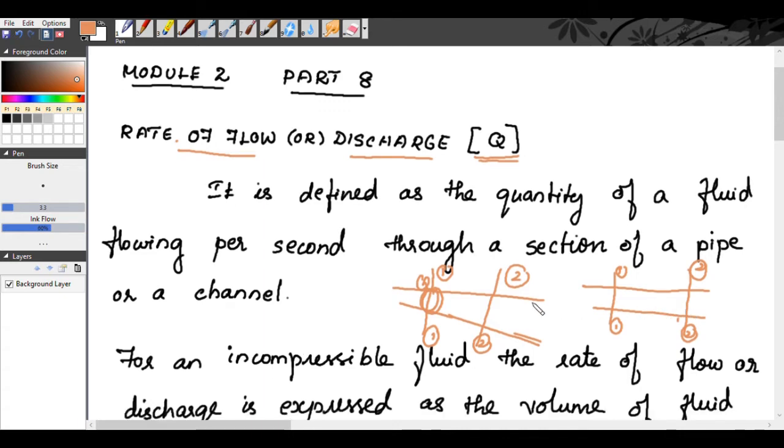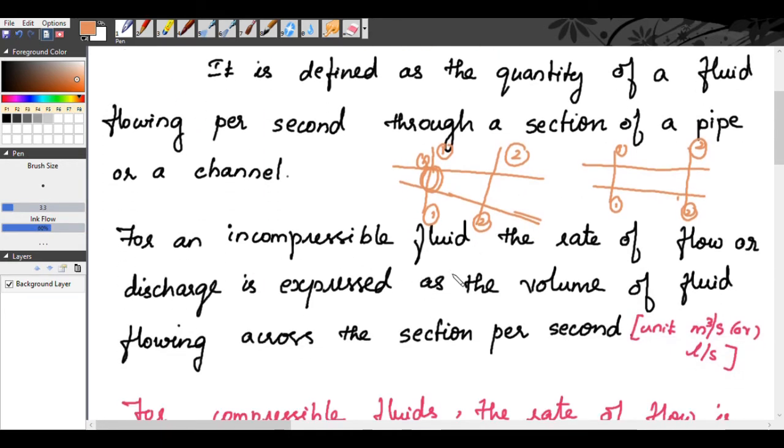Now, incompressible fluid is nothing but your liquids. So for incompressible fluid, the rate of flow or discharge is expressed as the volume of fluid flowing across the section per second. So the unit becomes meter cube per second or liters per second.